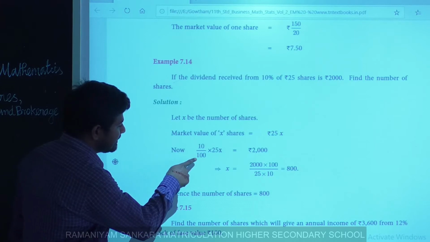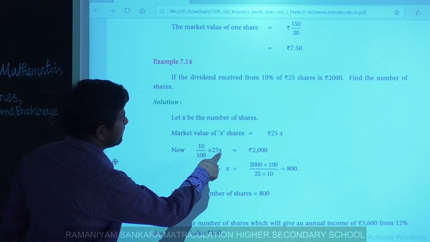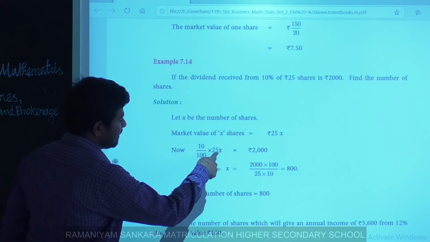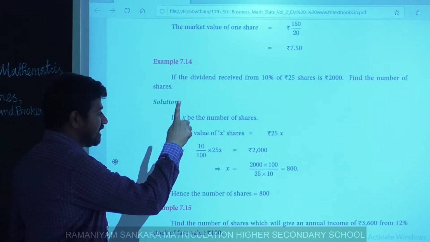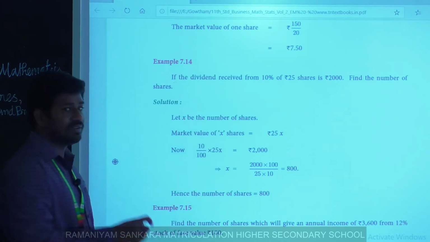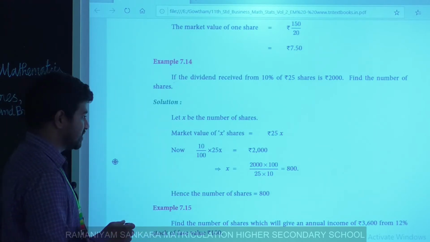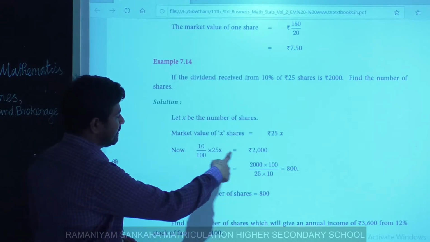The market value of X shares is 25X, so we have to calculate the dividend on the market value of X shares. You just simplify this one.